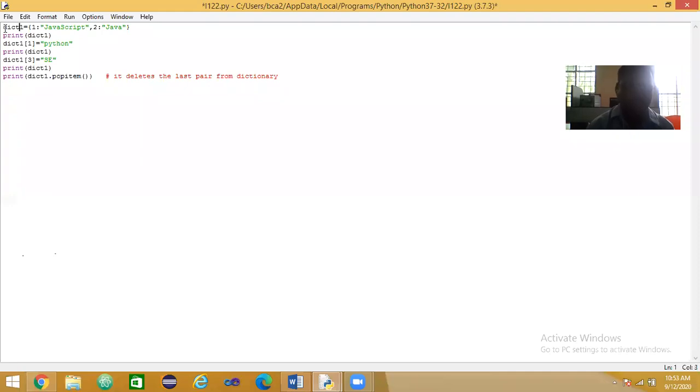Dict1 is equal to opening curly bracket 1 colon JavaScript, 2 colon Java, and here we are printing that one.